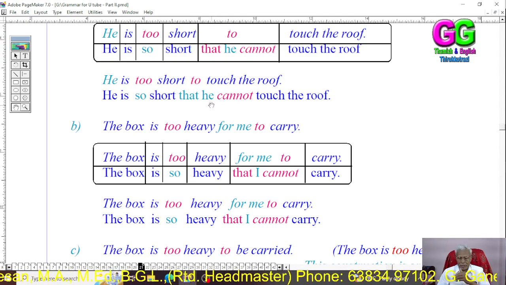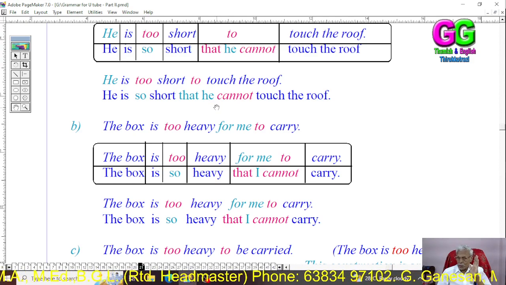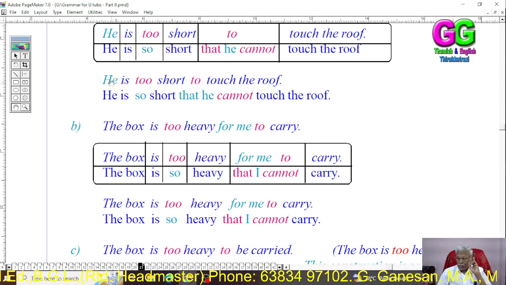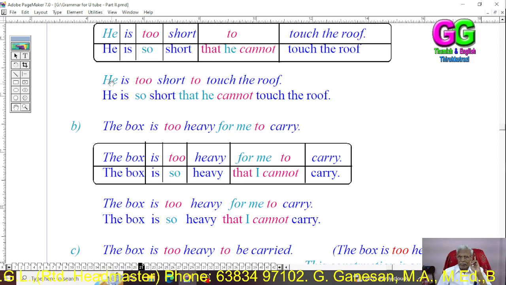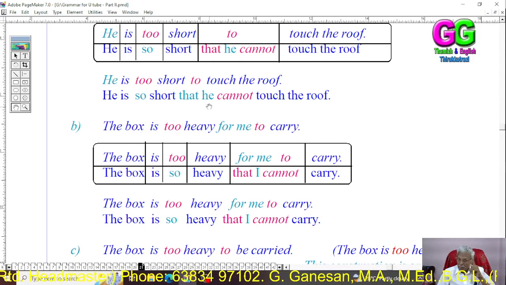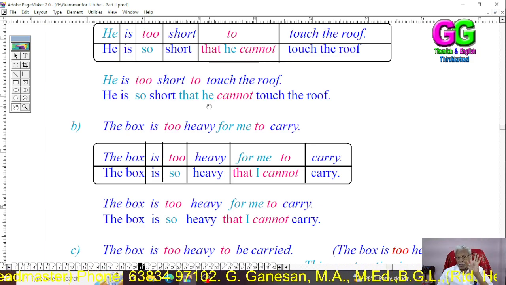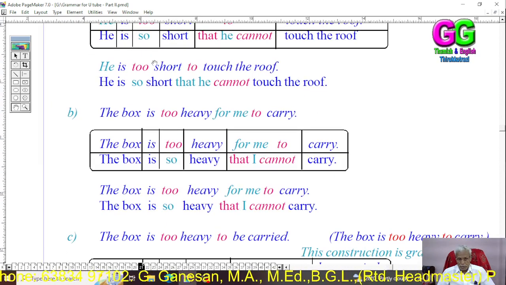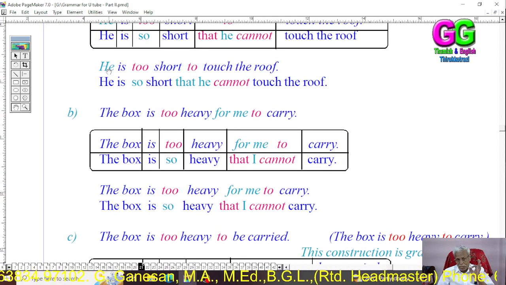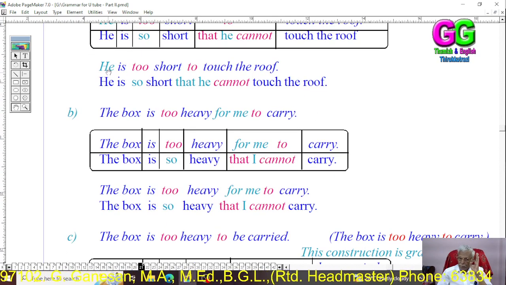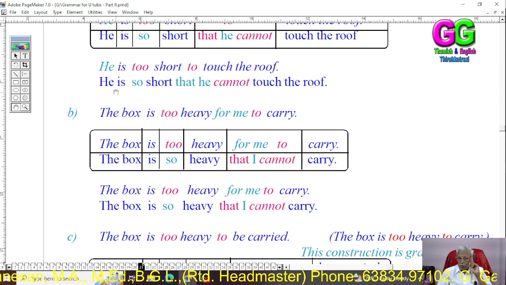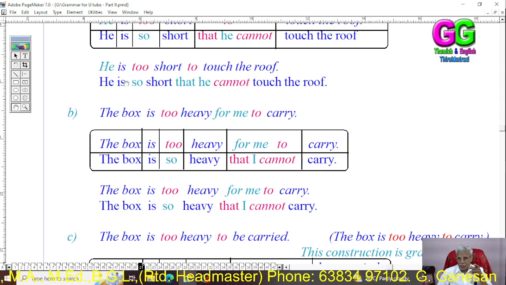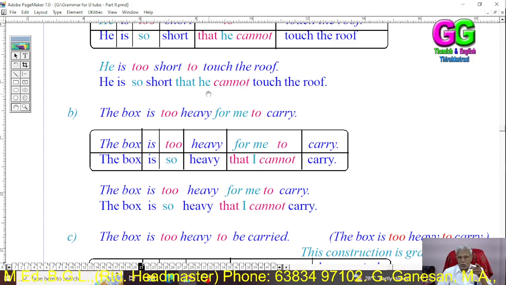In the subordinate clause also, it is the same subject that is going to act. So here you see in the first sentence the same subject is used both in the main and subordinate clause. It is the main clause. It is the subordinate clause.